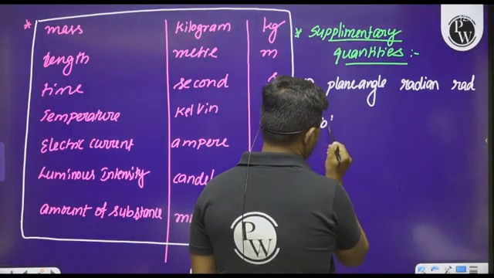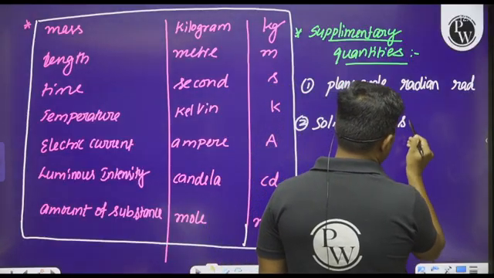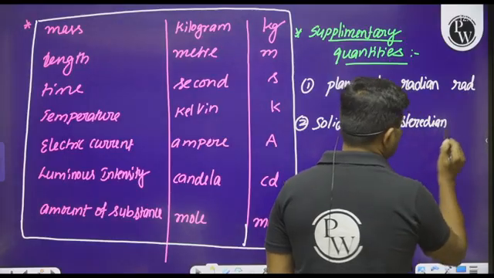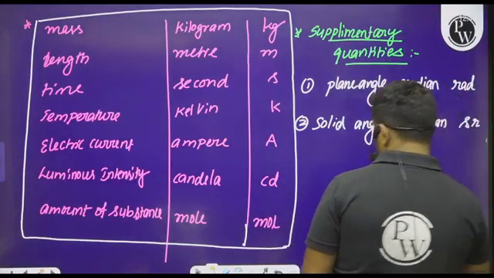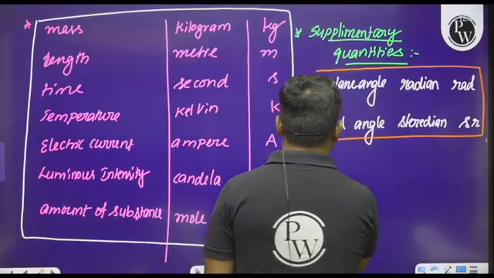And the second one is solid angle, measured by the unit steradian, and it is denoted by symbol sr. So these are the 2 supplementary quantities.